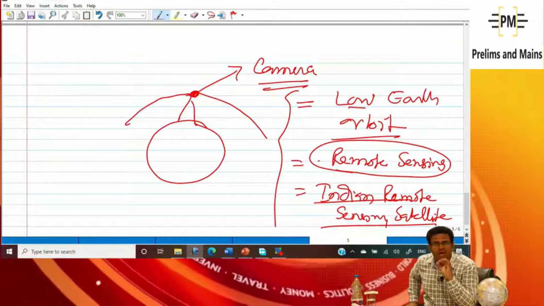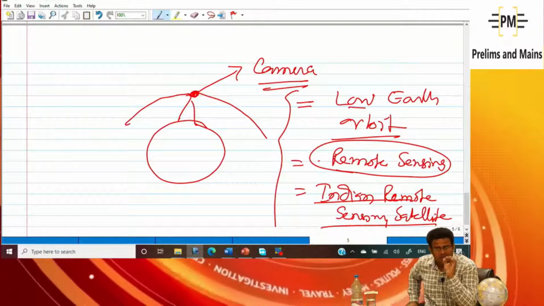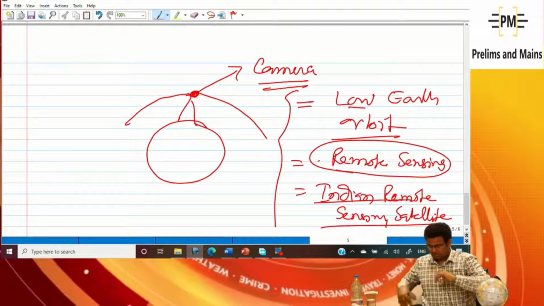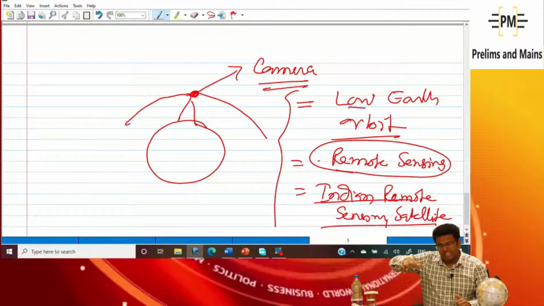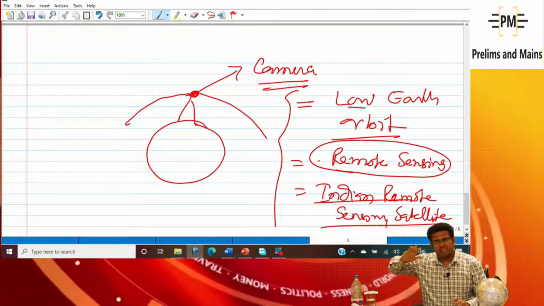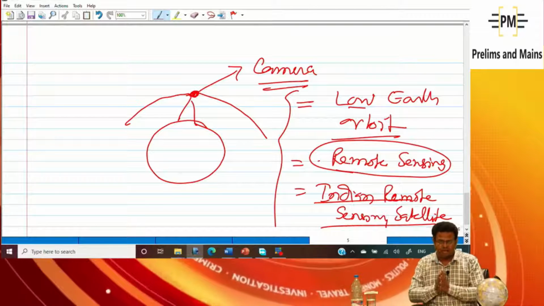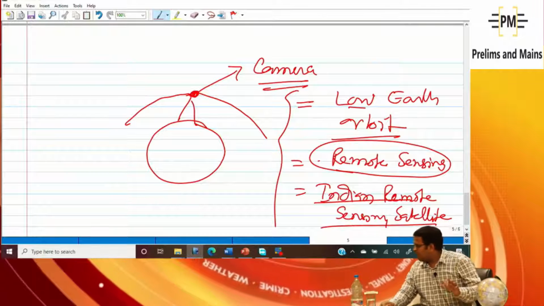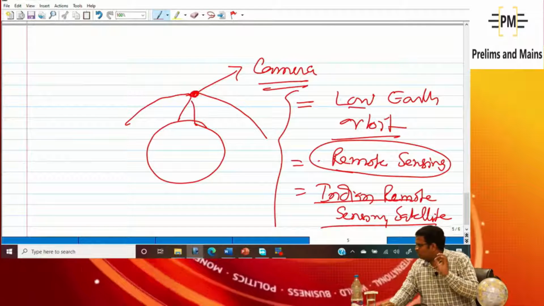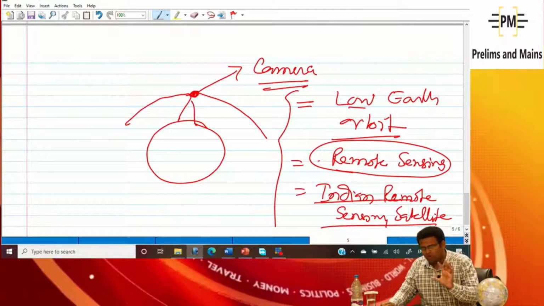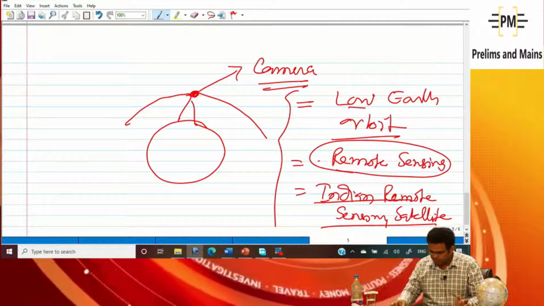These are known as IRS, Indian Remote Sensing. From remote, it is able to sense each and everything, so that is considered a remote sensing satellite. Perhaps what I want to convey is clear to you.